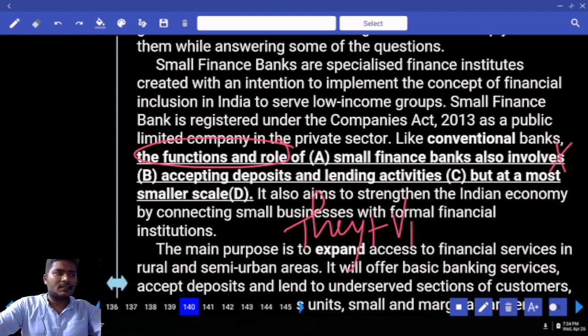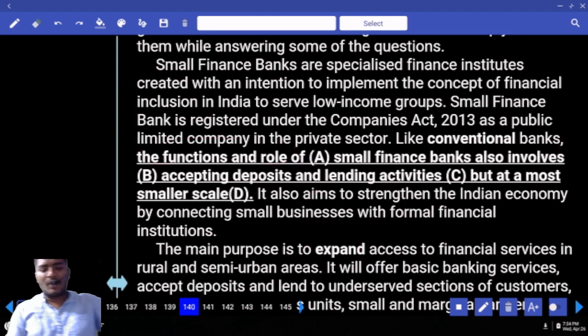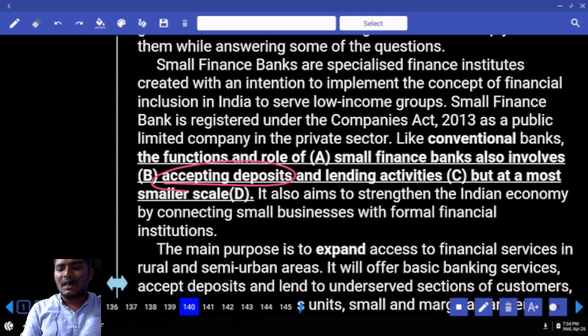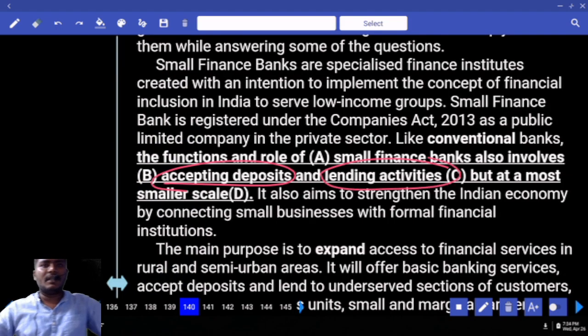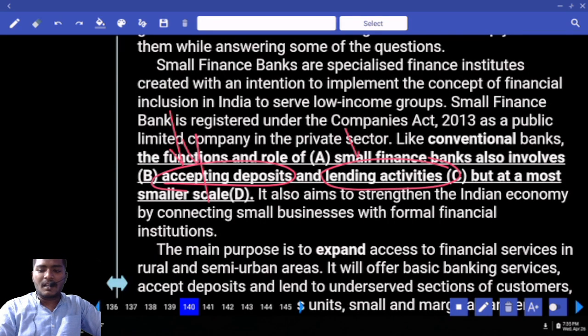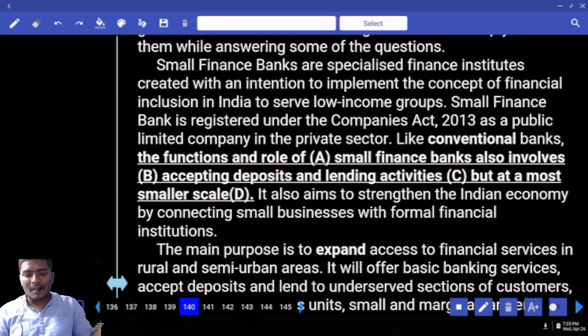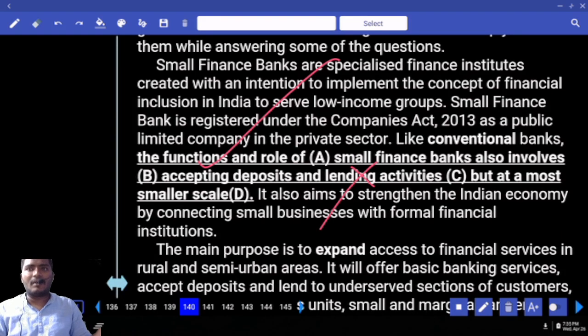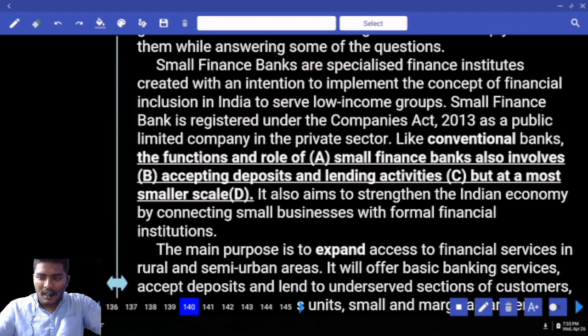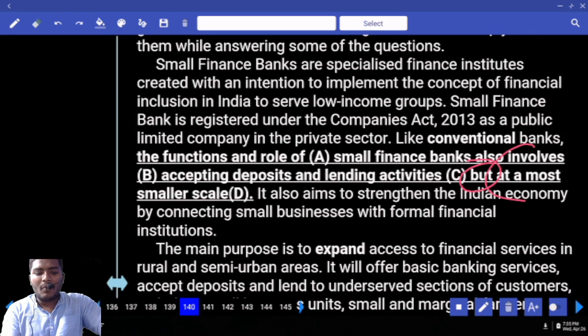V1. Eliminate the first, involves, change it into involve. Involve, what does it involve? Involve accepting deposits and also lending activities. What does it mean here? V4 combinations. Remember, this is how errors are given. Sometimes he gives ing, here he gives only V1. Immediately you should recollect this. Okay. So accepting deposits and also lending activities, but at a most smaller scale.